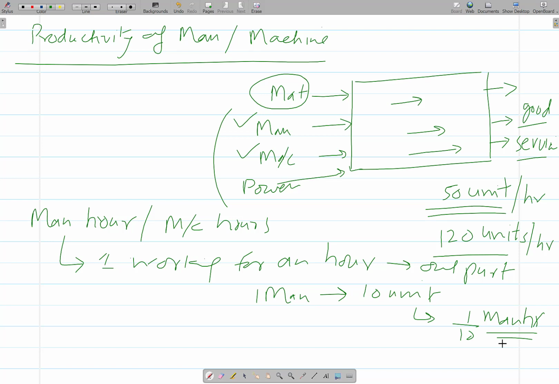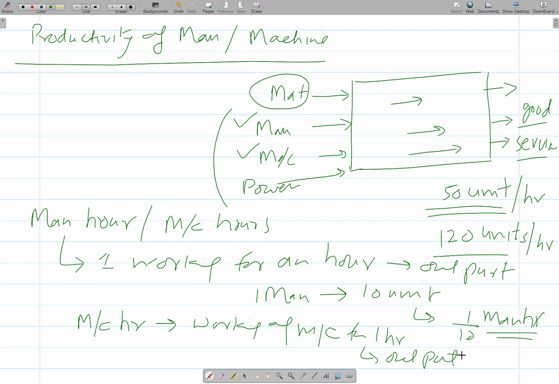Similarly, when a machine works for 1 hour, what is the output, and then using that the machine hours required for producing one product is identified or quantified. So the machine hour is about the working of a machine for 1 hour and its output. What is its output?